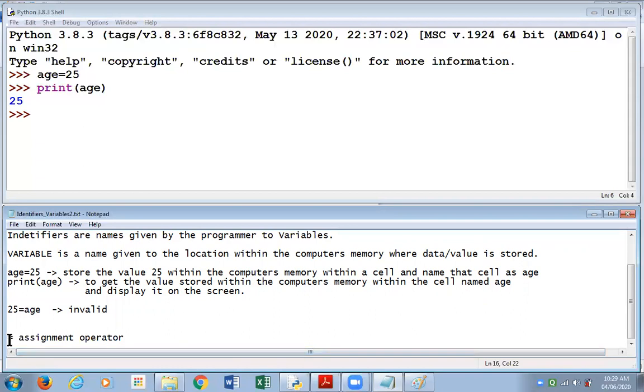When you use symbols like equal to, plus, minus, multiply, which we'll be learning later on, these symbols in a programming language are called operators. And this particular symbol, the single equal to symbol, is called the assignment operator. Now, what is the purpose?